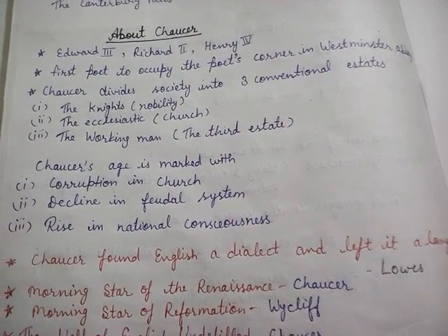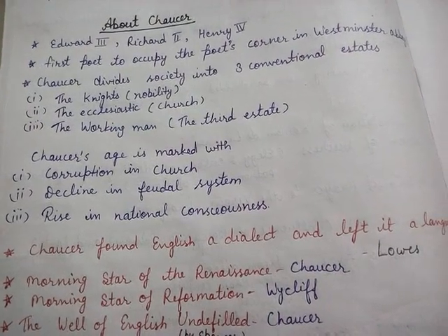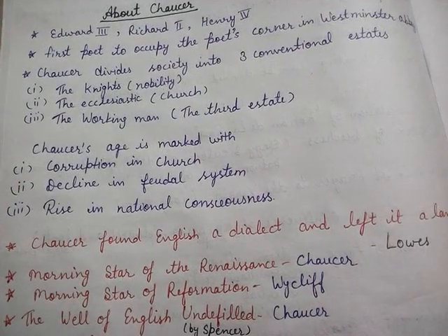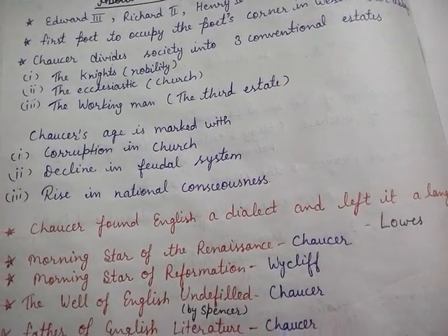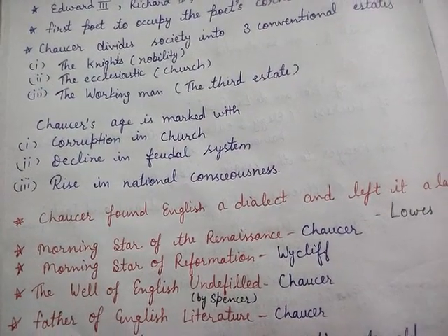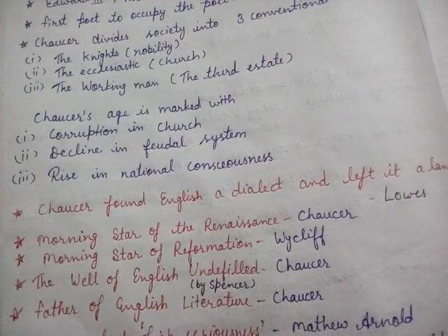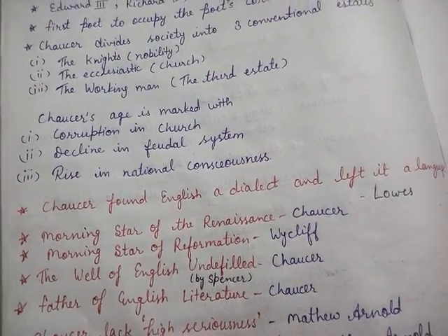Chaucer divides society into three conventional states. The first state is the knights, the second one is the ecclesiastic, and the third state is the working man. Chaucer's age is marked with corruption in the church, decline in the feudal system, and rise in national consciousness.